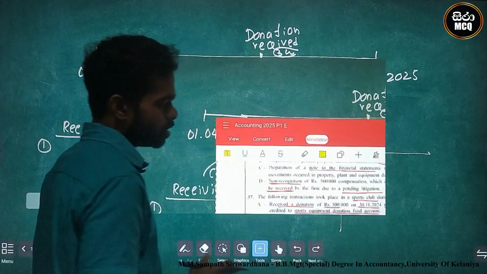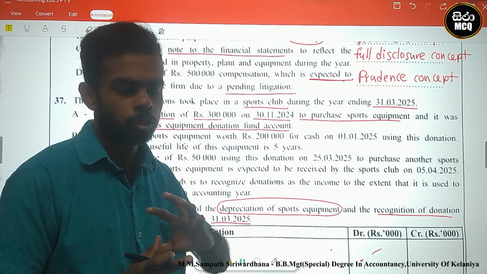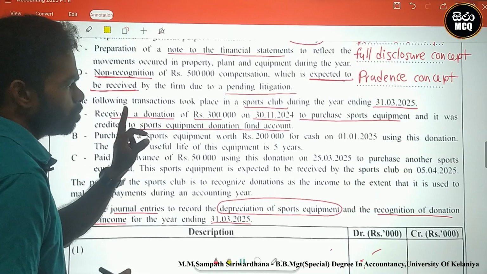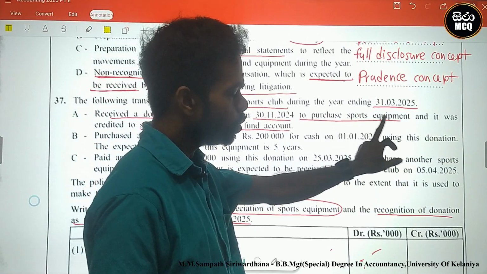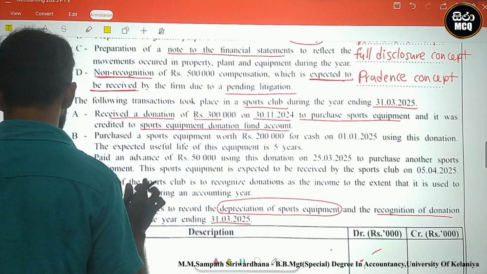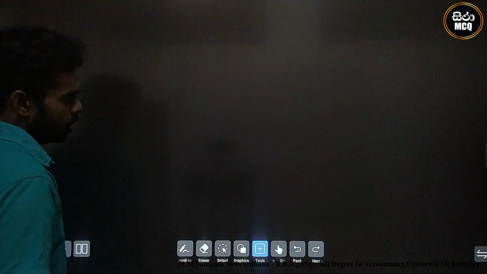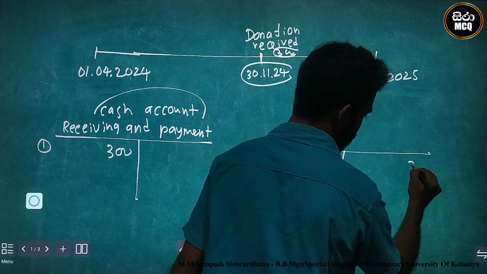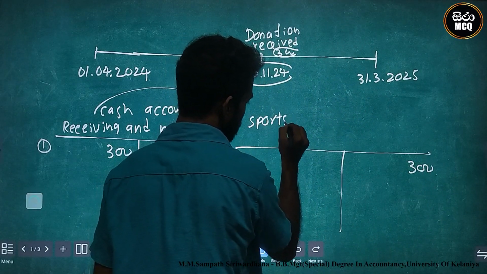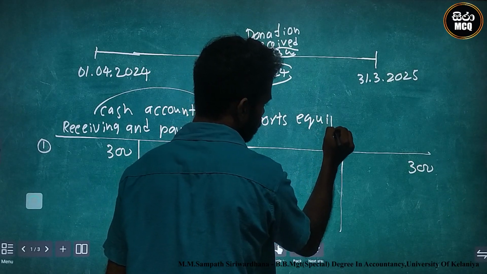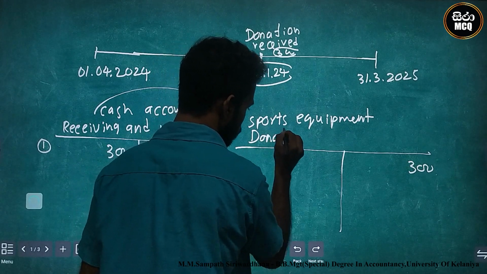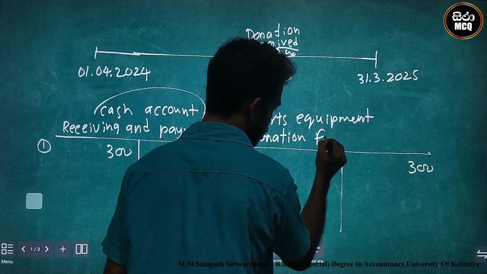Why? This money was received for a special task, therefore we create a fund. Look here, this is for the purchase of sports equipment, therefore we create a sports equipment donation fund account. We credit 300 to the sports equipment donation fund account.